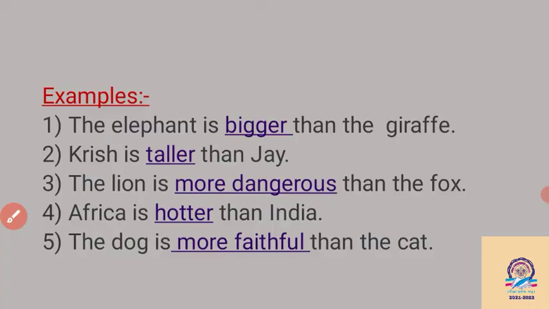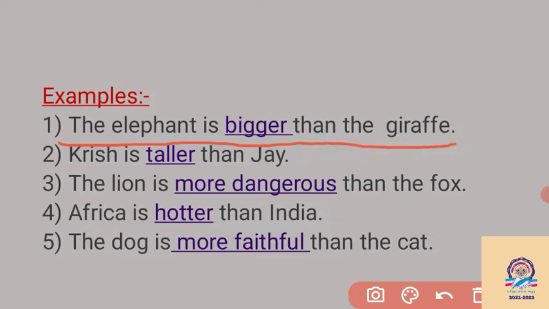We see the example here. First, the elephant is bigger than the giraffe. We are talking about two animals: the elephant and the giraffe. We are showing that the elephant is bigger, so we add er to big, and big changes into bigger in the comparative degree.